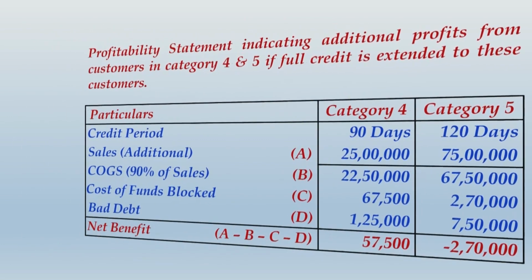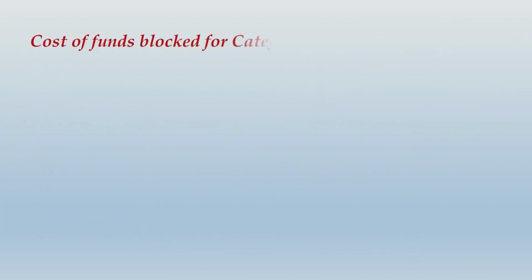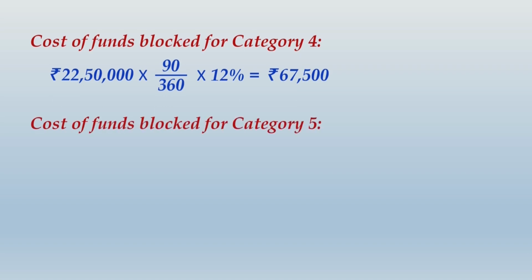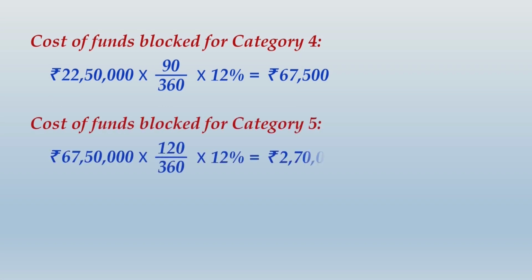Let us move ahead and take the calculation further with respect to cost of funds blocked for category 4. So it will be cost of goods sold into 90 by 360 into 12%, and that gives you 67,500. Again, I am telling you, taking 360 days or 365 days is all okay. Unless the question gives you a specification, you are free to take 360 or 365 days. Cost of funds blocked in category 5 in the similar way. Let us move ahead and now plot the conclusion over here.